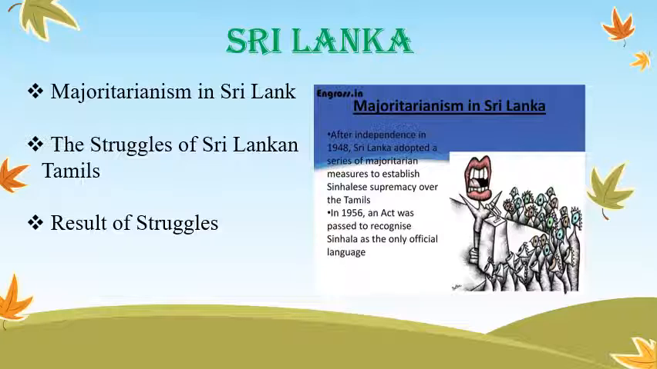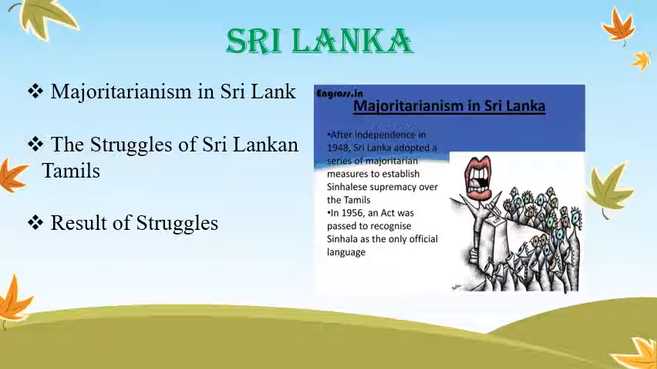Students, what about the struggles of Sri Lankan Tamils? Listen, the Sri Lankan Tamils launched parties and struggles for the recognition of Tamil as an official language. They demanded regional autonomy and equality of opportunity in securing education and jobs like the Sinhala community. But their demand was denied by the Sinhala group.